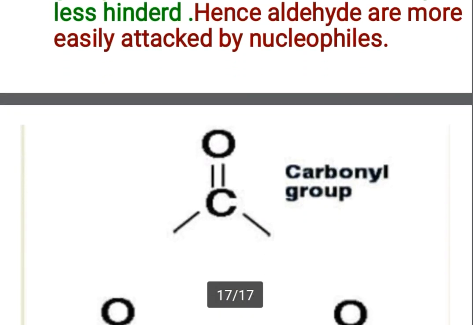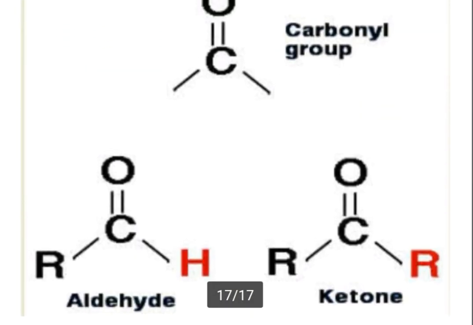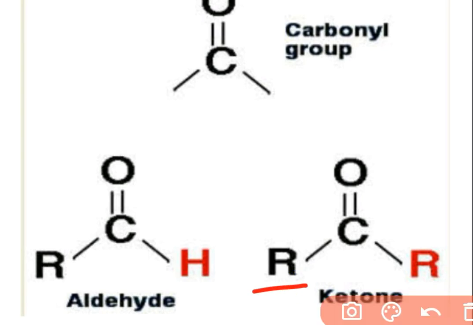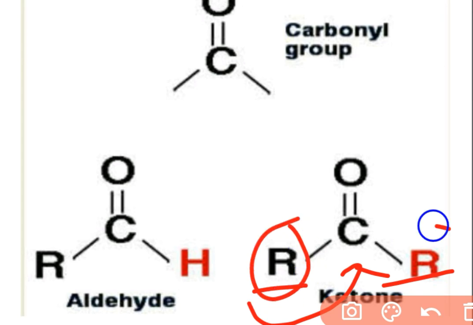What actually happens in steric effect? In case of ketone, two bulky groups, means two R groups, are attached to carbonyl carbon, and therefore they come in the way of incoming nucleophile. When nucleophile attacks this carbonyl carbon, these two bulky groups come in the way of incoming nucleophile.